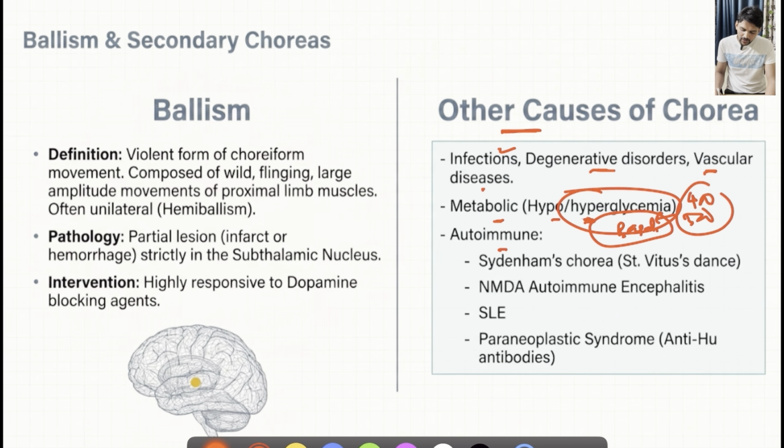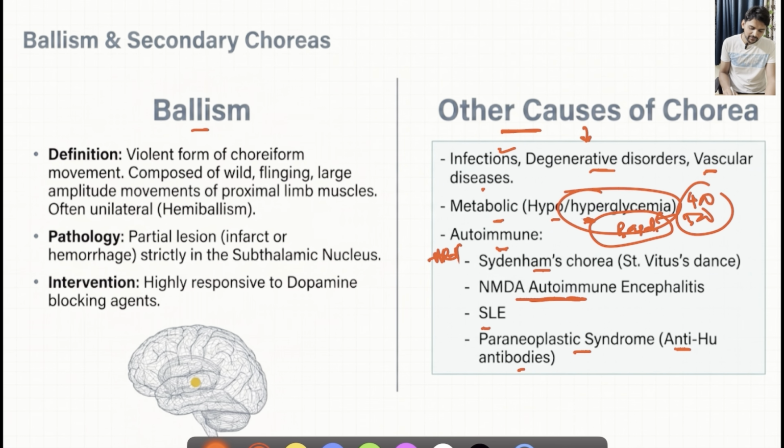The other causes are autoimmune conditions like Sydenham's chorea seen in acute rheumatic fever, NMDA associated autoimmune encephalitis, SLE, or it might be a paraneoplastic syndrome due to presence of anti-Hu antibodies. So these are some secondary causes which we have to look for.